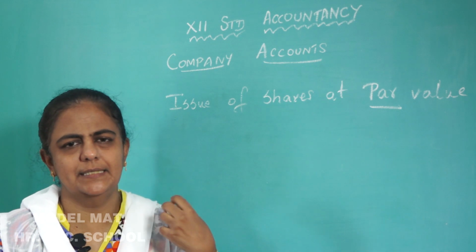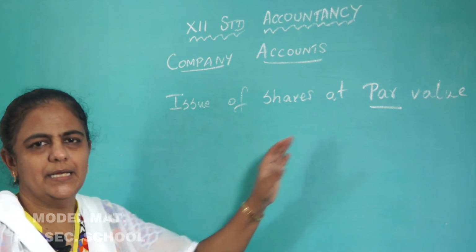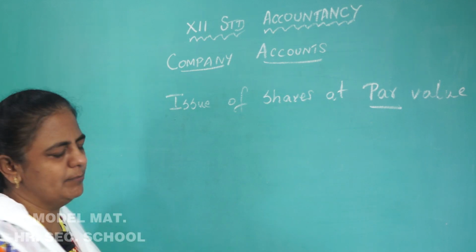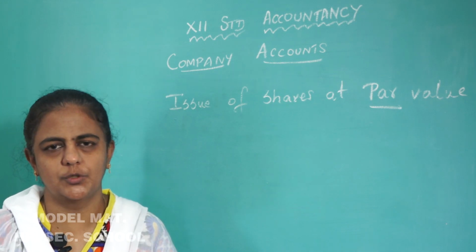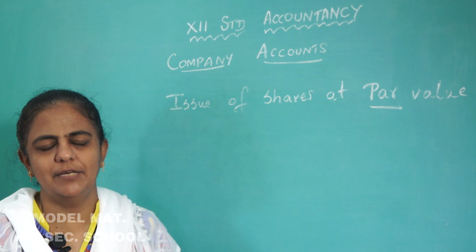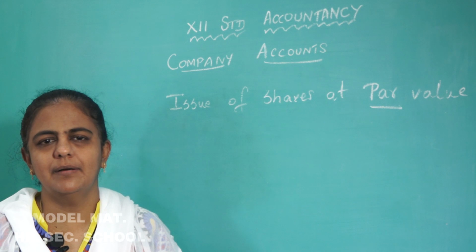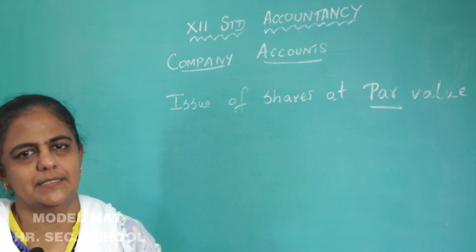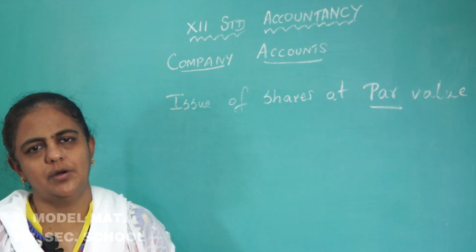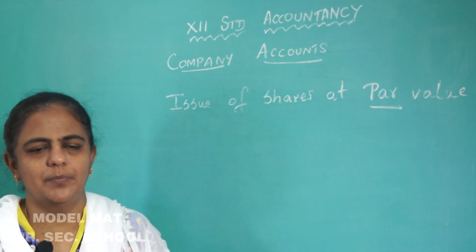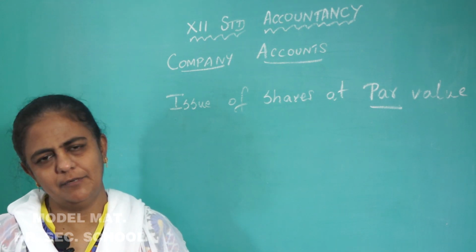The value of the shares can be collected from the public in installments. The company can make the calls as per their convenience, and also the directors can collect the money from the public according to their convenience as per the provisions provided in the articles. As I already told you, what is this articles of association? It is a very important document of the company. So, as per the guidelines provided in the articles, this amount has to be collected from the public.